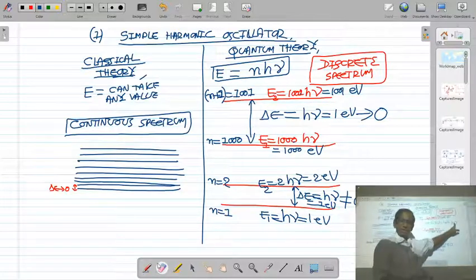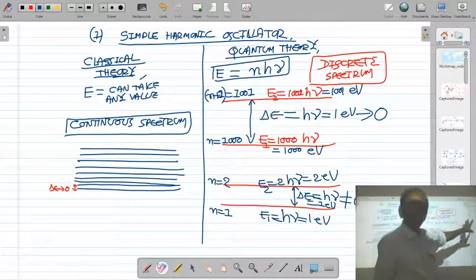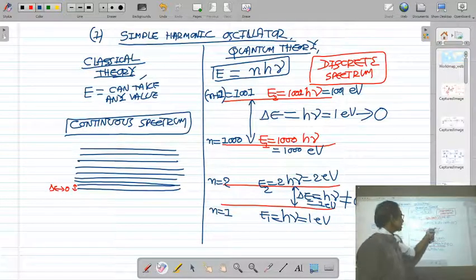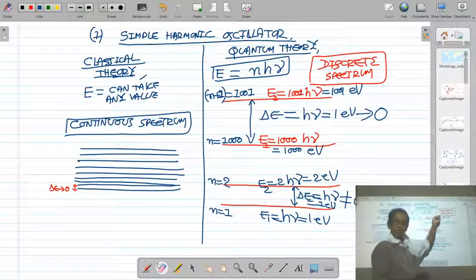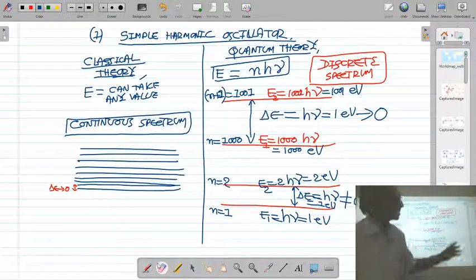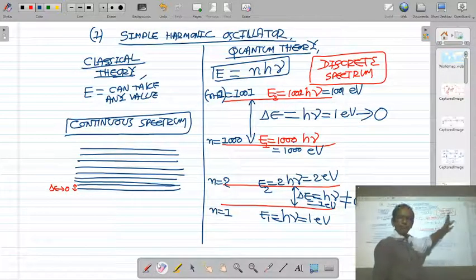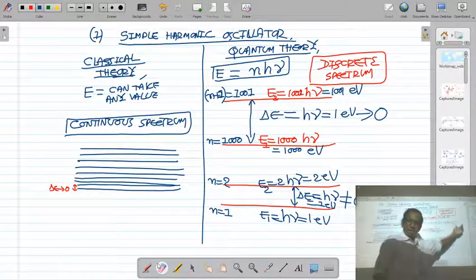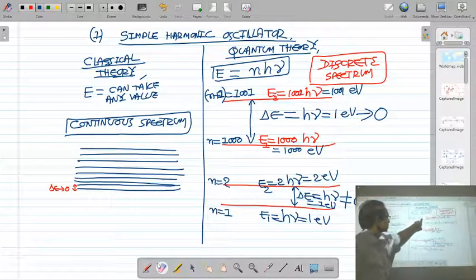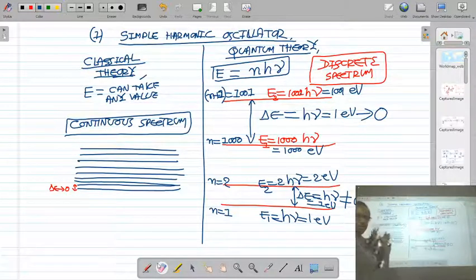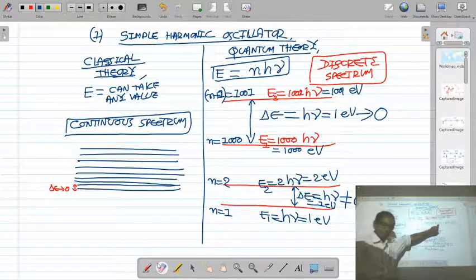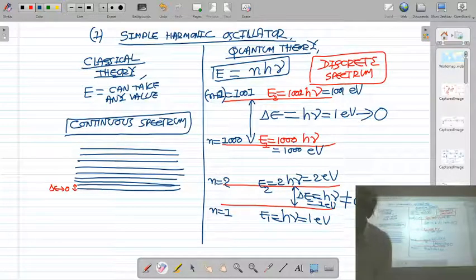This energy level difference is very small, can be taken as 0 compared to the large value of energy, because the energy of the oscillator is 1000 eV and 1001 eV, and so the energy level difference is only 1 eV. So this energy level difference between two higher levels can be taken as 0. If you consider this energy level difference as 0, then these two levels are very close to each other, and so your discrete spectrum will be like a continuous spectrum of classical mechanics. So for higher quantum number the results of quantum theory agree with the results of classical theory. That thing we mention here.